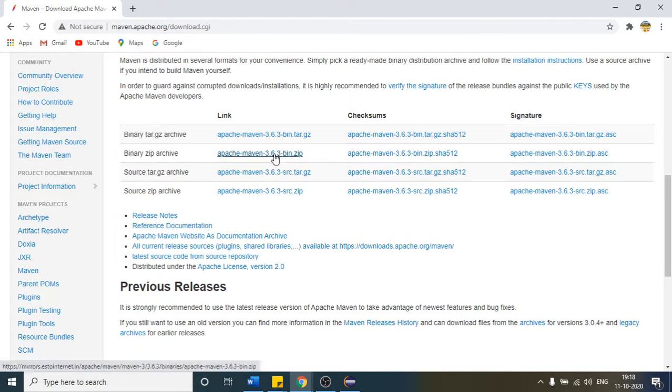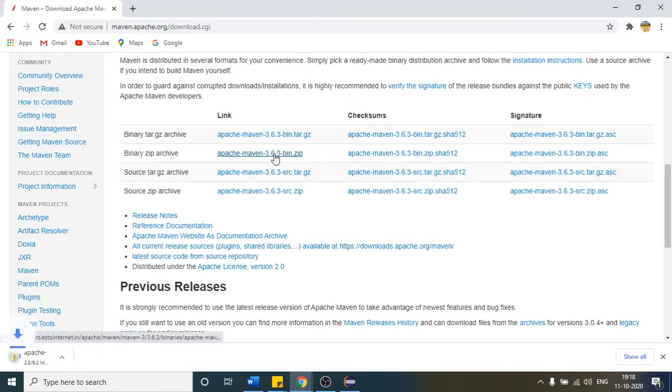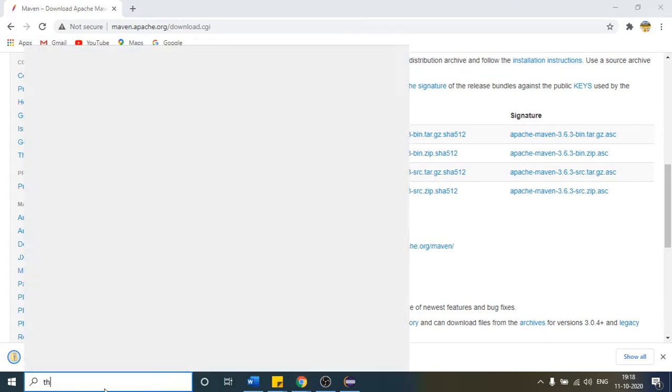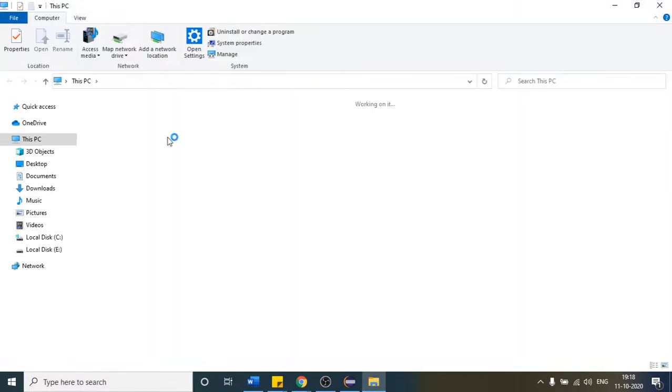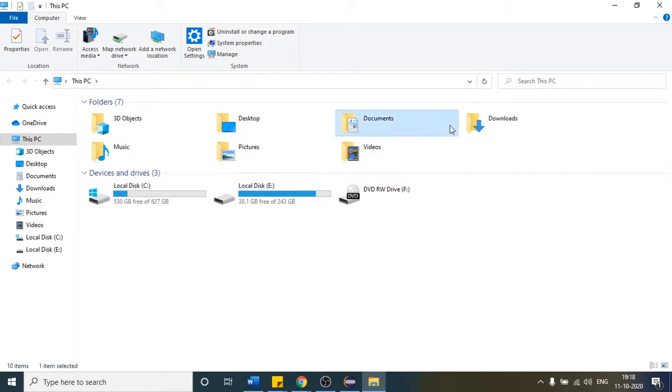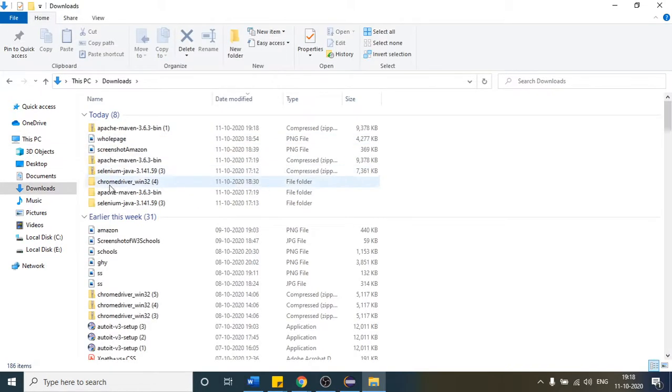If you are working in Windows, you can click this. After that, a file will be downloaded. Once this file downloads, let us wait for it to finish. Okay, I think I am already having it. Once you get the file, you will get it in zip format. This is the file, and after that you have to extract this file. Once I extract, it will look like that. So this is the file.